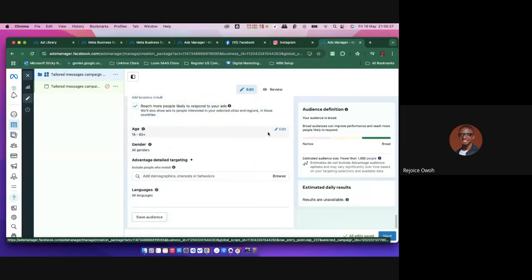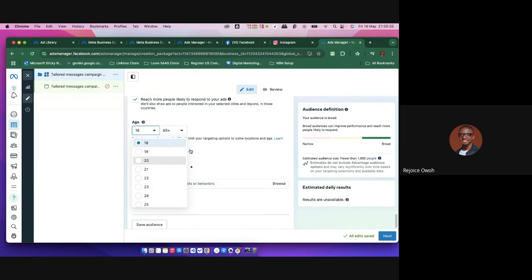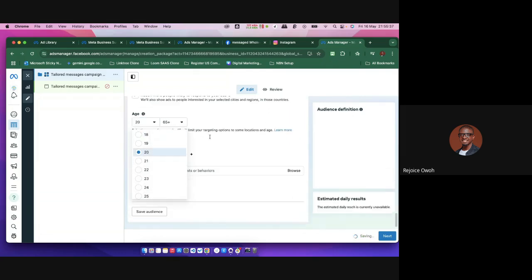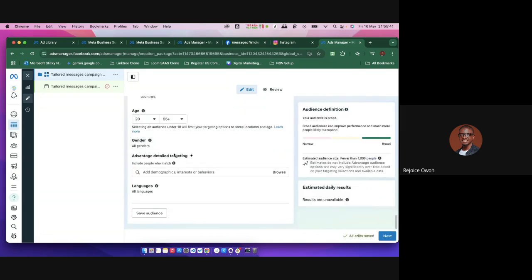And again, guys, there is the age. Age means what's the age of the persons I'm targeting. I can say, okay, I want to take from 20 to above, or maybe more than 65 or something. But that is age, right? There's also the gender. Now watch where it gets more dicey, guys. This is another place that if you know these, then you're actually good to go.